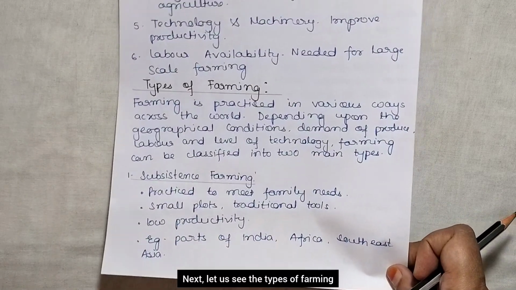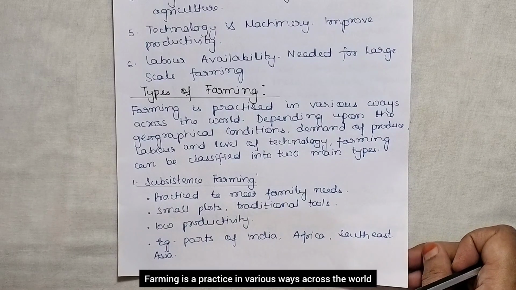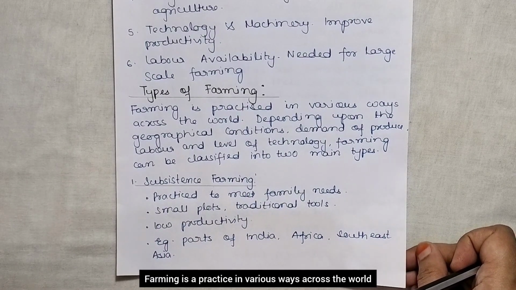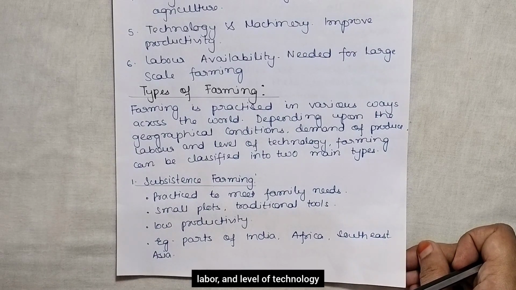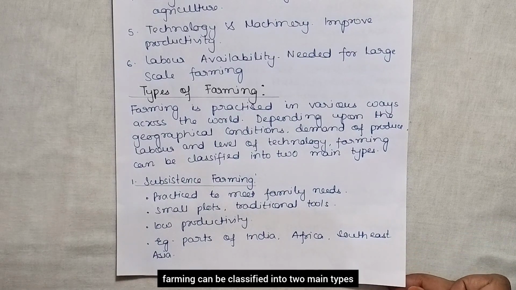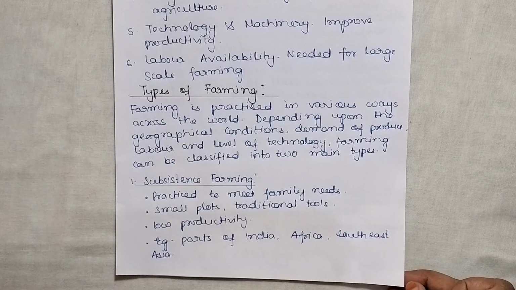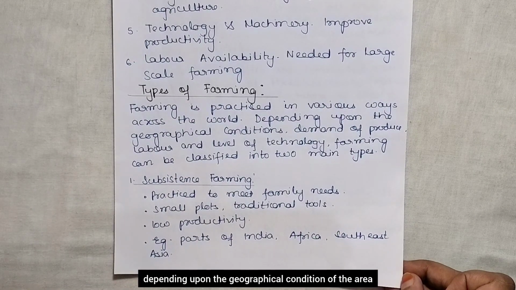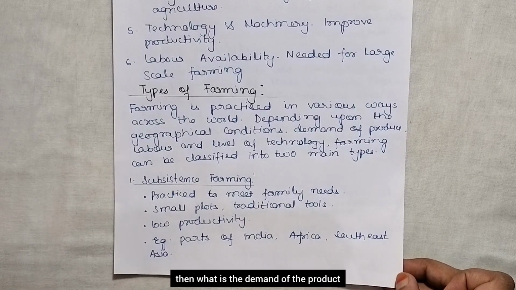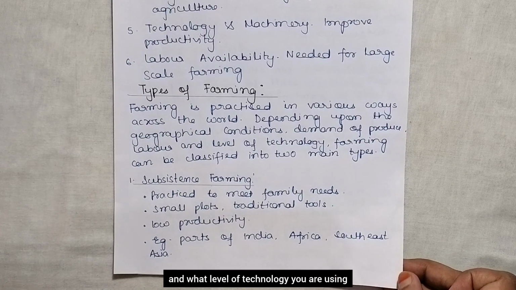Next, let us see the types of farming. Farming is practiced in various ways across the world. Depending upon the geographical condition, demand of produce, labor and level of technology, farming can be classified into 2 main types. So farming is classified into 2 main types depending upon the geographical condition of the area, the demand of the product, availability of labor and what level of technology you are using, right?